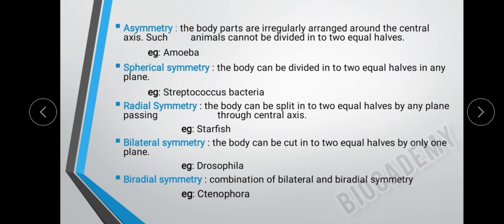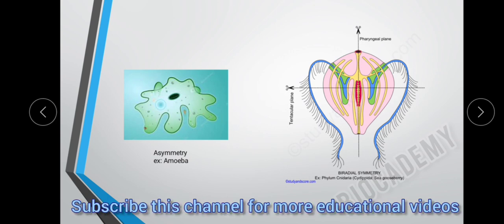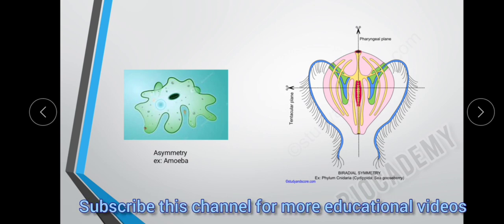Next, biradial symmetry. Here, it is a combination of bilateral and radial symmetry. For example, Ctenophora. This is the example for biradial symmetry. This is a combination of both bilateral as well as radial.